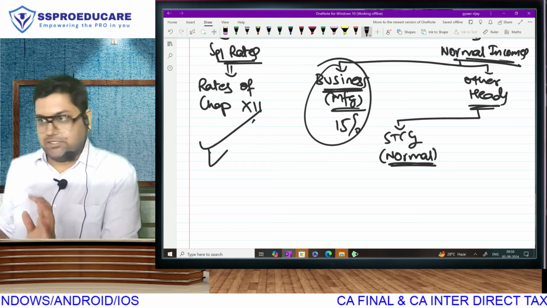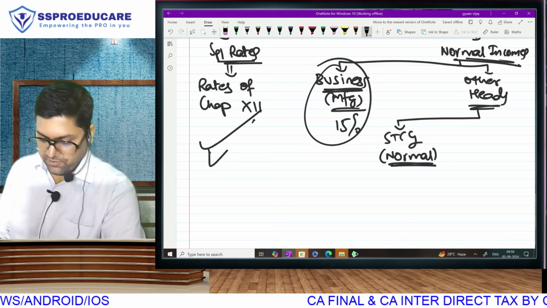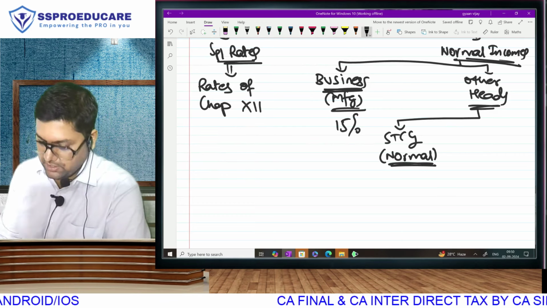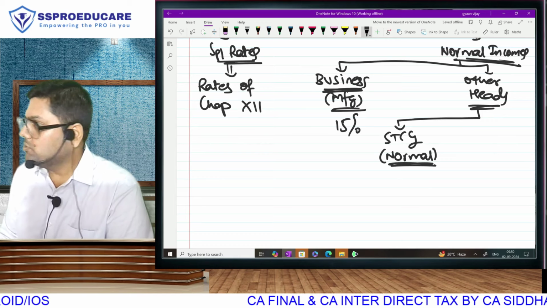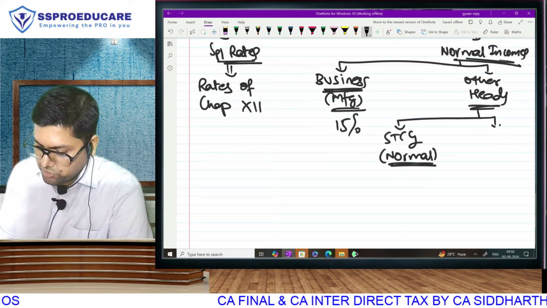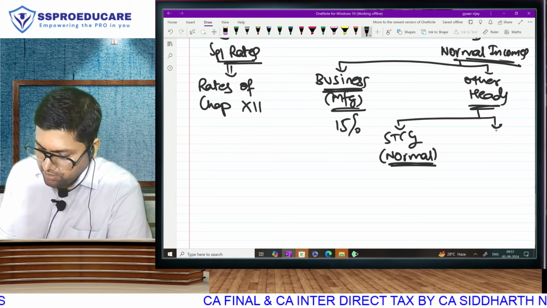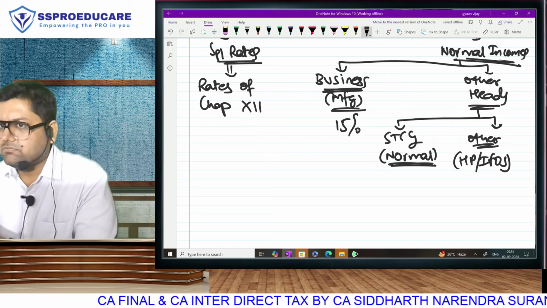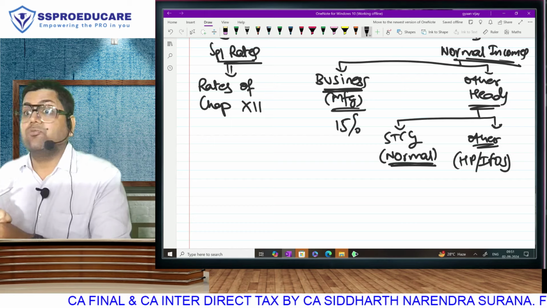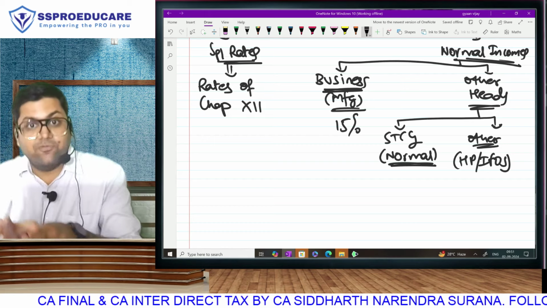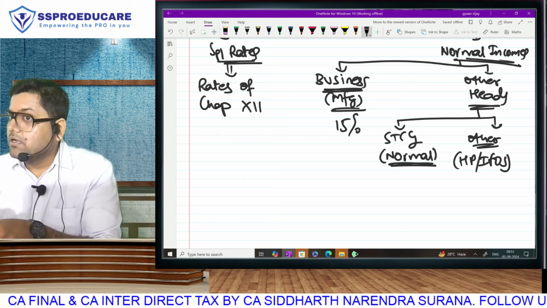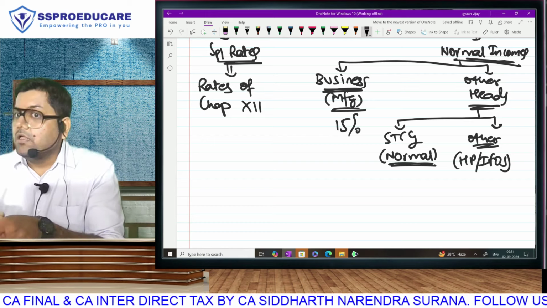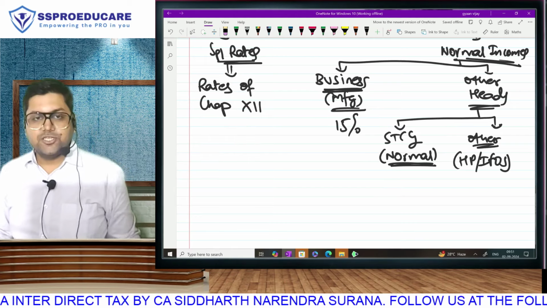The other activities, look, first let us identify what are the other activities. Short term capital gain, normal wala non stock market, and you will also be having other income in the nature of house property, IFOS. Only this much, because salary cannot come. Business other than manufacturing you're not allowed, so that manufacturing we have already separated, and other than this, capital gain all other capital gains have already gone there. So this is your only possibility.